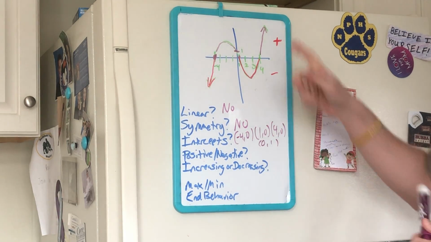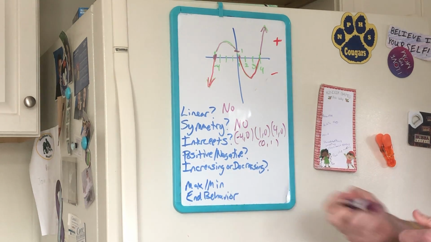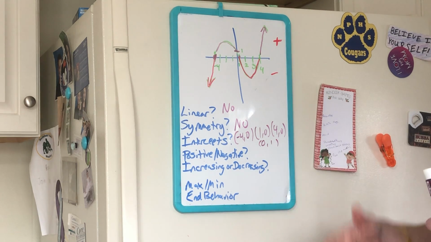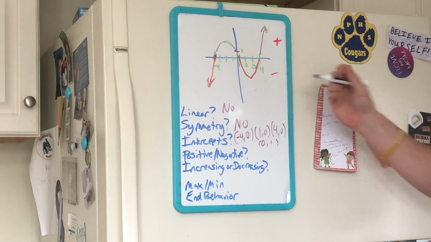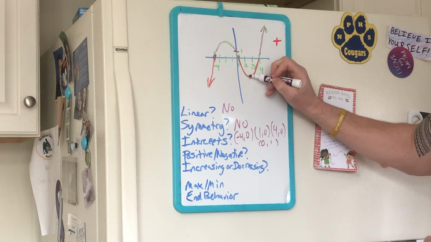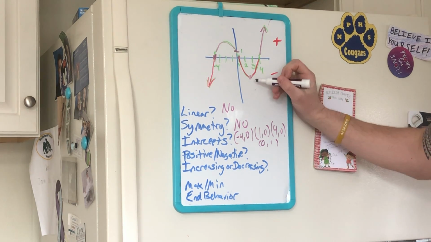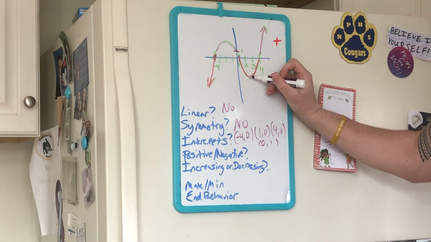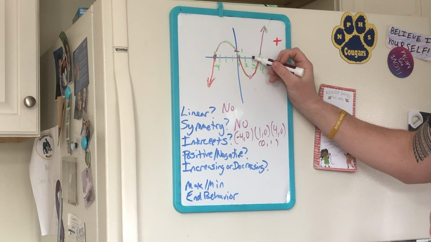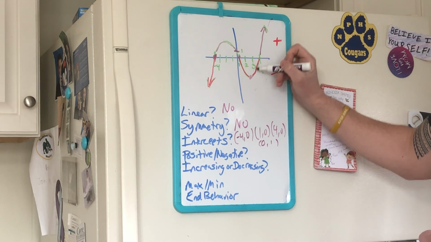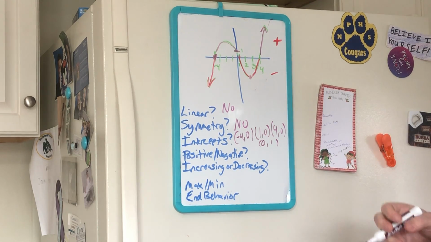Where is it increasing and decreasing? Increasing is kind of like positive slope. Decreasing is kind of like negative slope. Okay, so here, from this point right here, we're going up, so that's increasing. So it's increasing from this point, let's say that's 2.5 maybe. So from 2.5 to infinity, it's increasing.